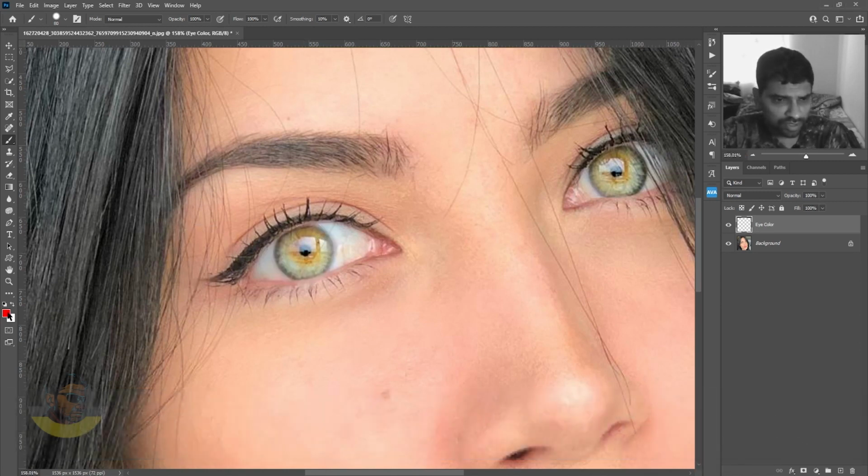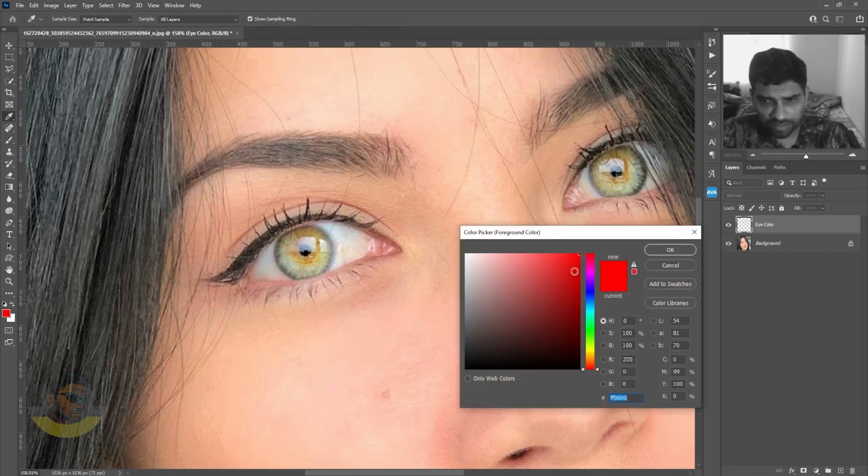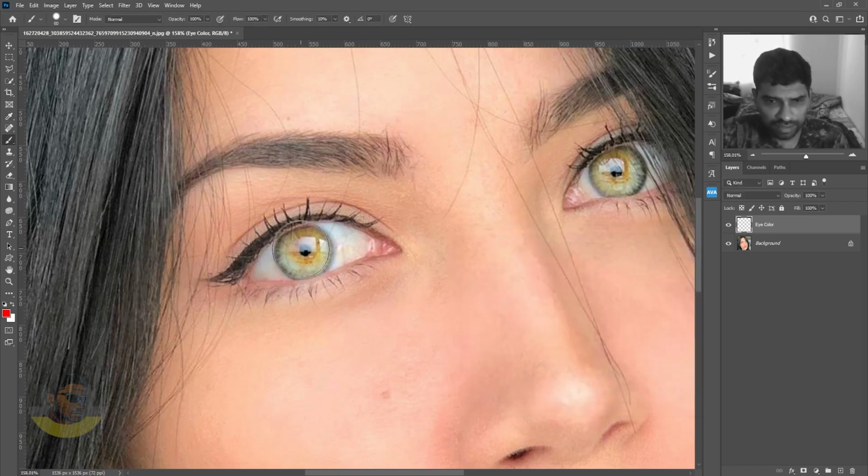Now make sure your foreground color is some other color rather than the neutral colors and click OK. Click once on the eye pupil and do the same for the second one. If you want, you can do this individually on separate layers.